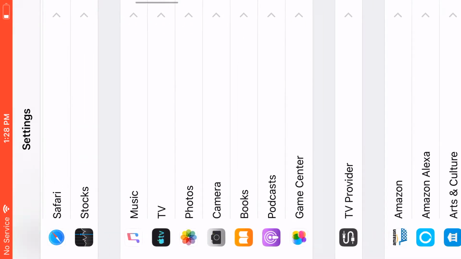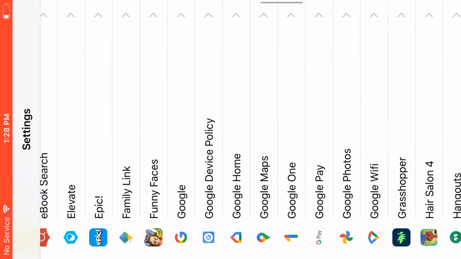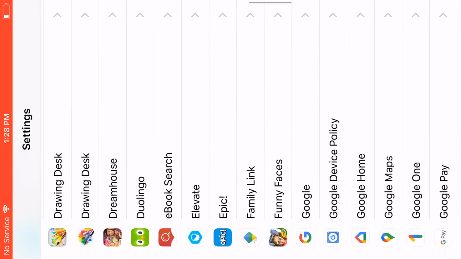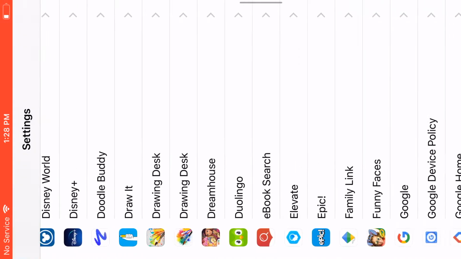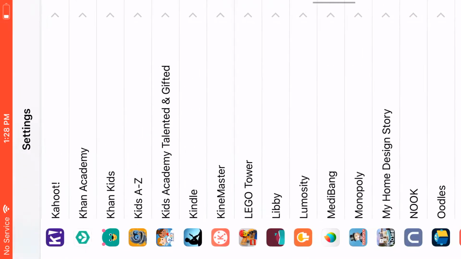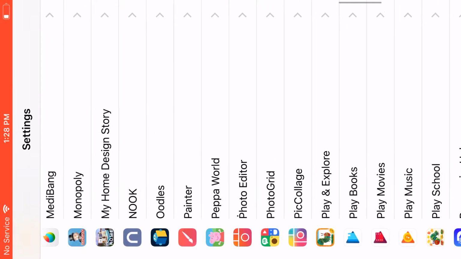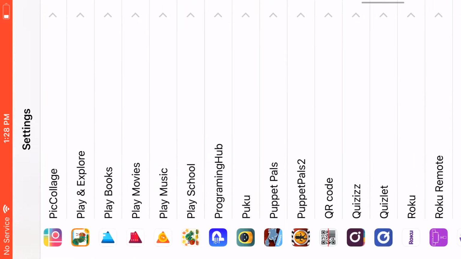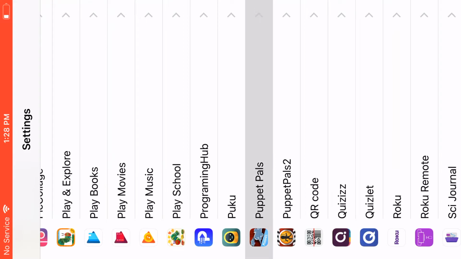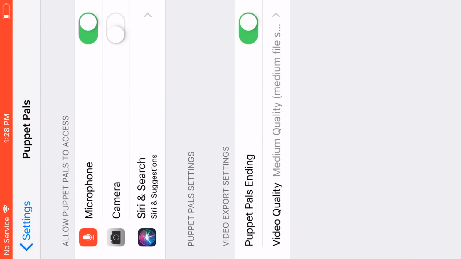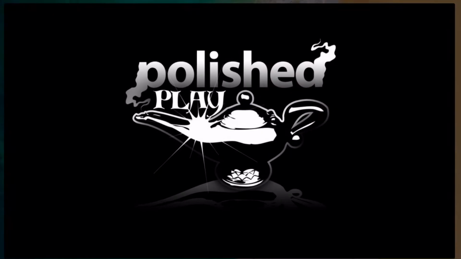For example, my app was Puppet Pals Pocket. It'll give you those options. Tap whatever you didn't tap, microphone or camera. It's okay. Then tap on those, and you'll get it back. And let's go back to the app.